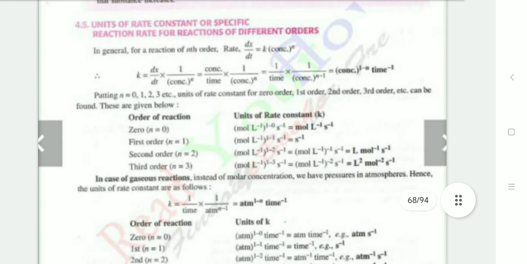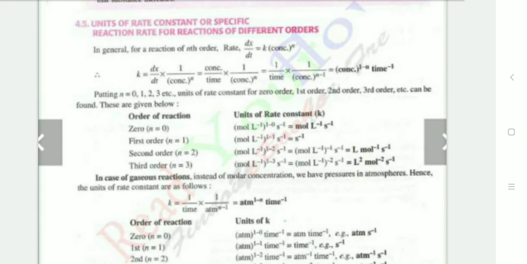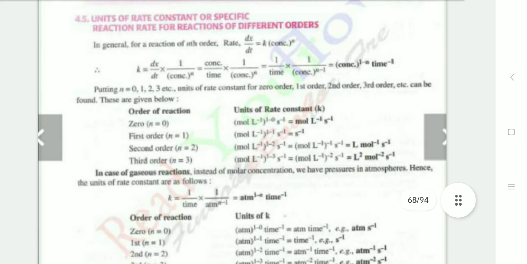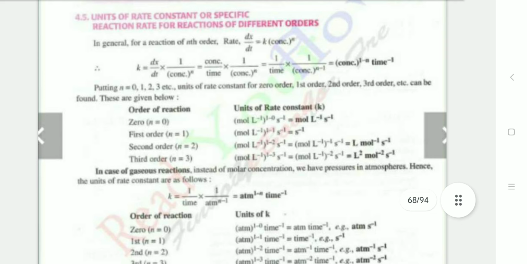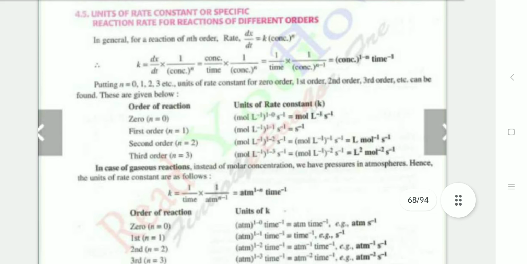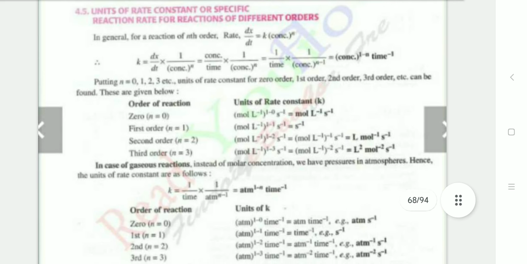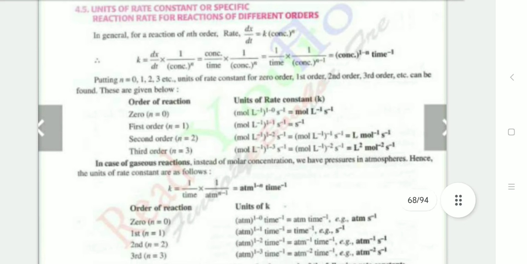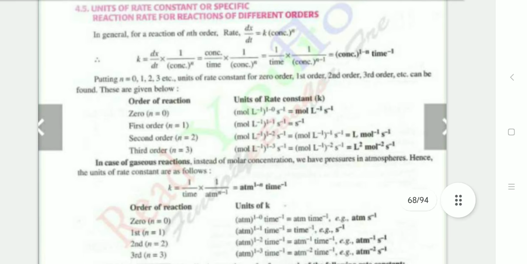Unit of rate constant, or specific reaction rate, for different orders. In general, for the rate of reaction of nth order, rate is dx upon dt, which is equal to K times concentration to the power n. The unit formula is concentration to the power 1 minus n, time inverse.